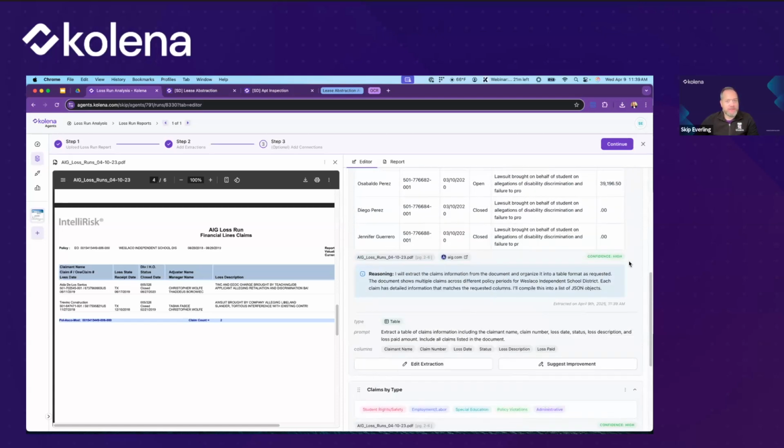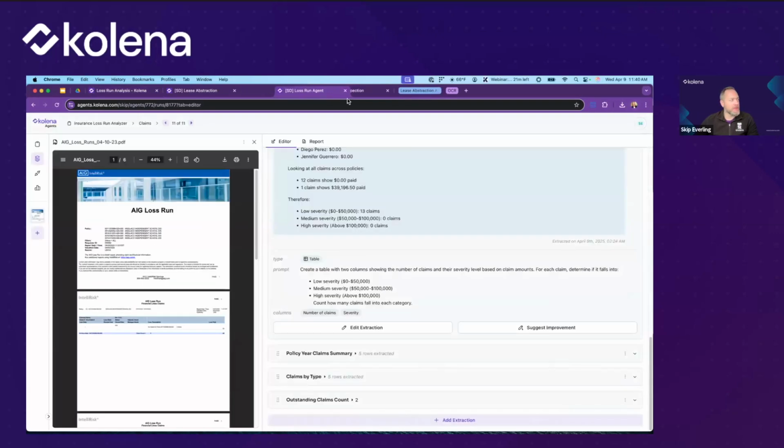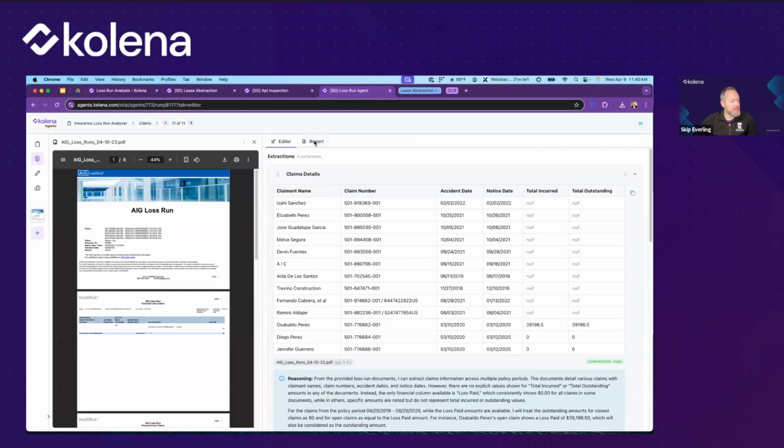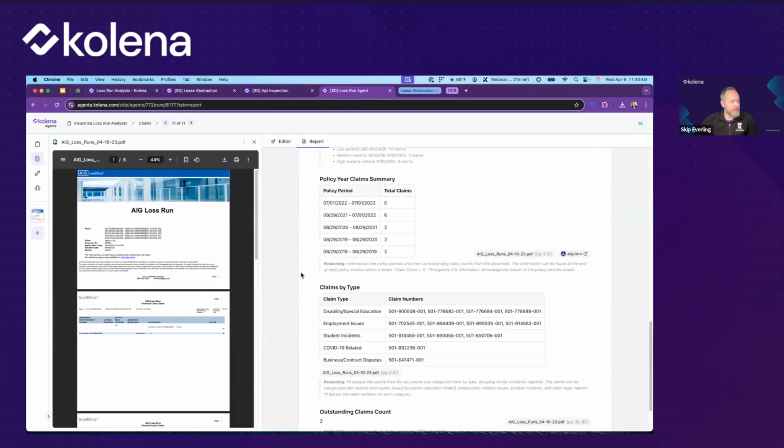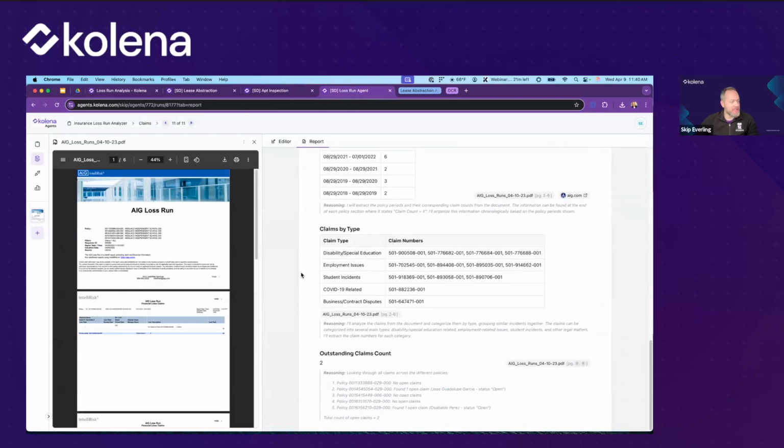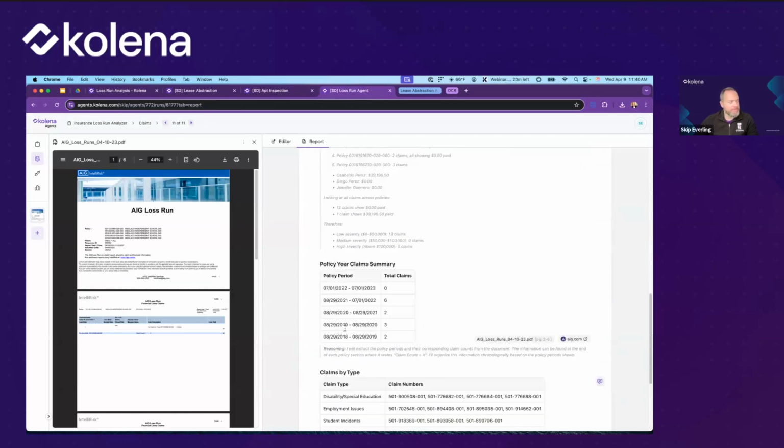Let me show you another version that I set up previously. Same document here, just showing some of the fields that I've already established. We can see, for example, the claim type, which claim numbers they correspond to, and how many claims are still outstanding from this particular loss run.